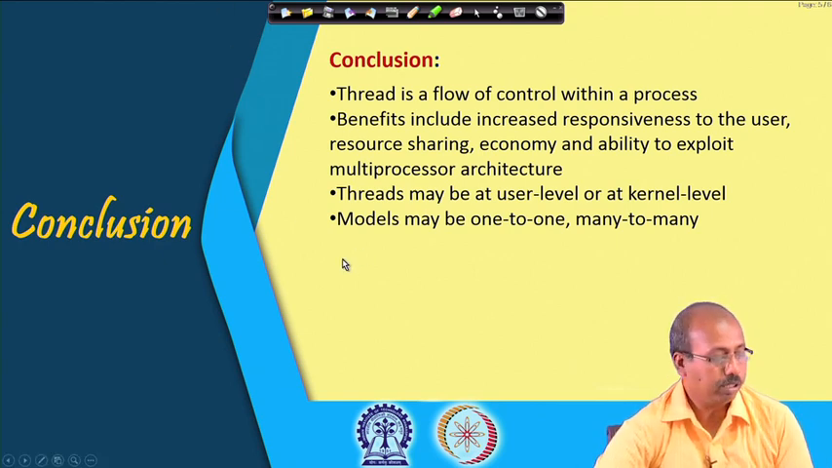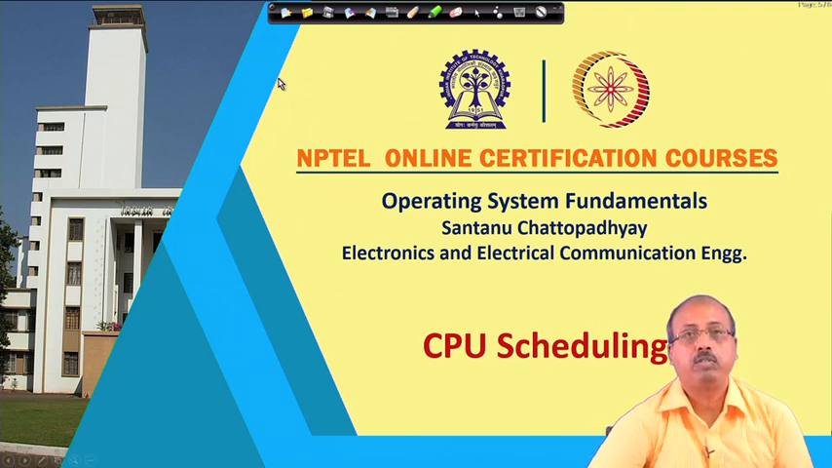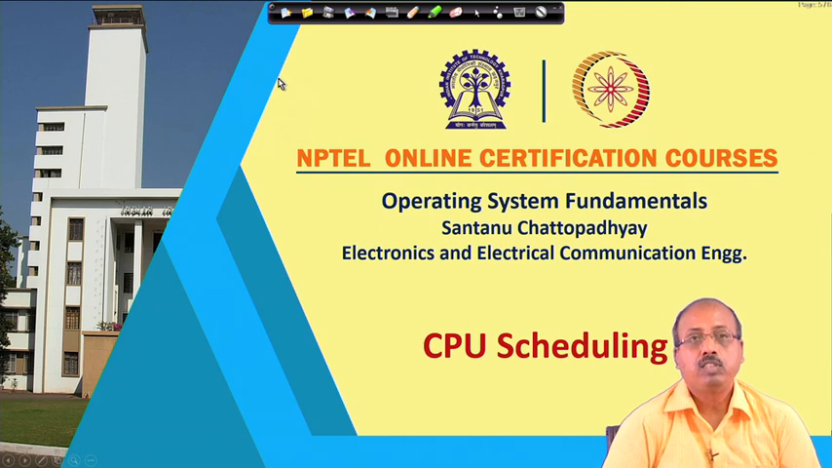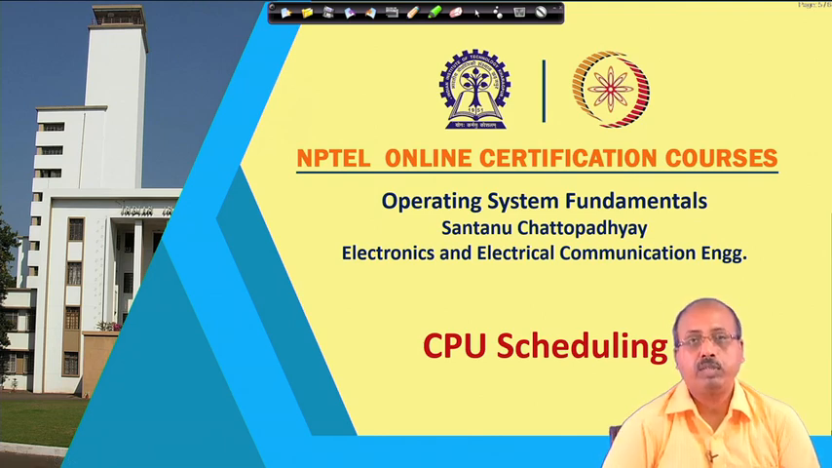So, with this we conclude our discussion on threads. In the next portion, we will be looking into the CPU scheduling policies, and that will be very important because it will be talking about how the CPU is allocated to different processes and threads. This is a very important issue because the CPU is one of the very important resources that we have, and everybody wants that my job be run on the CPU. So, my job should get the attention of the CPU immediately.